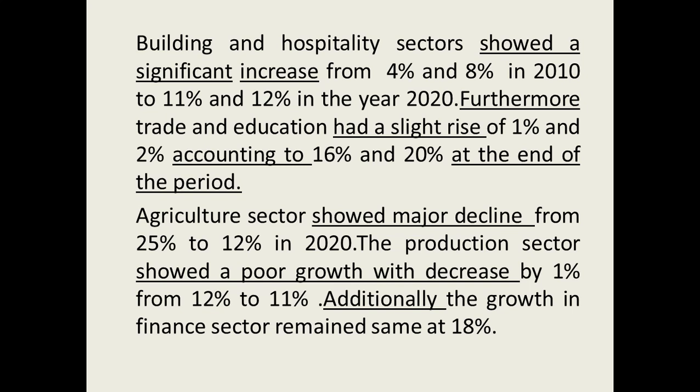Agriculture sector showed major decline from 25% to 12% in 2020. So the phrase again, showed a major decline. I have underlined all the important phrases which I have used along with whatever information is given. The production sector showed a poor growth with decrease by 1% from 12% to 11%. So the production sector decreased by 1%. Additionally, the growth in finance sector remained the same at 18%. So this is the third paragraph.